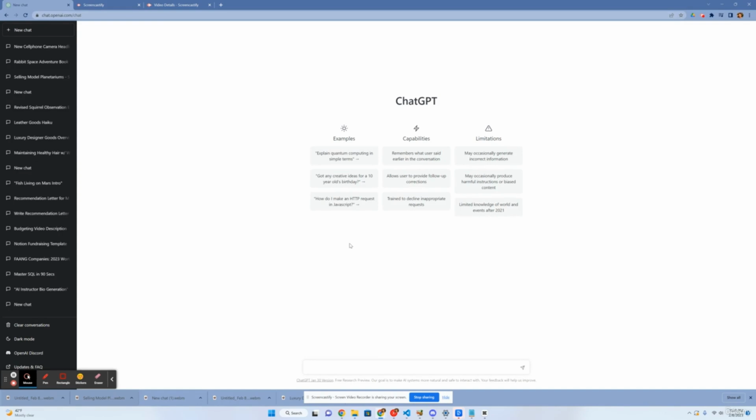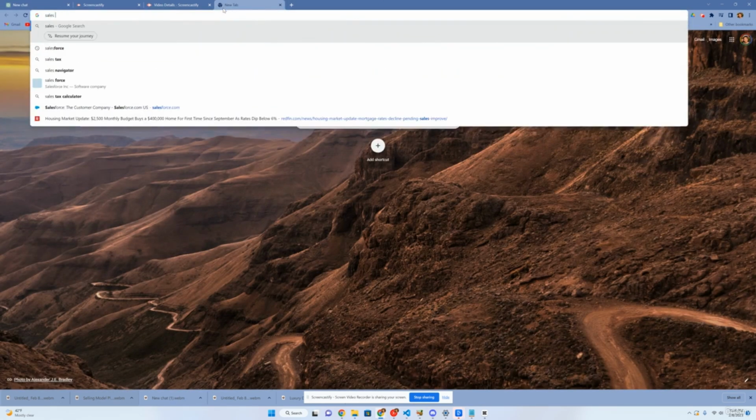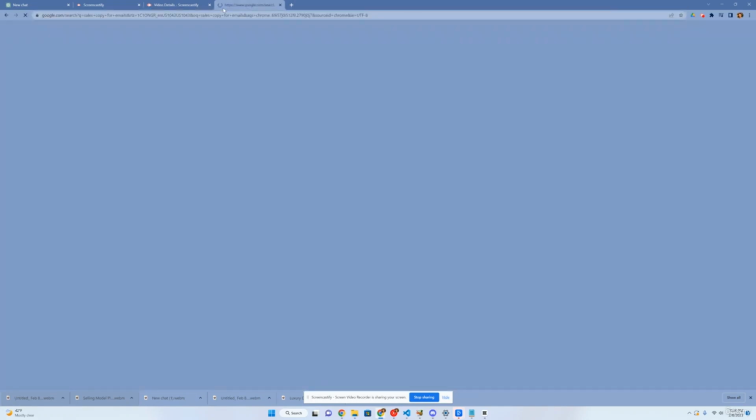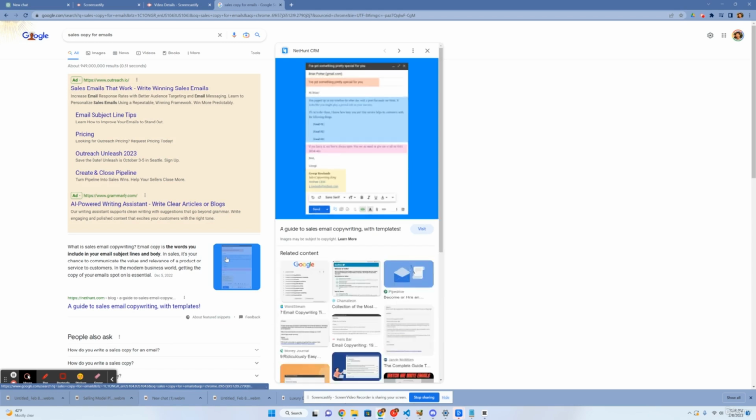A core component of sales are sales emails, especially with cold calling or cold emailing. We need to be able to create a template that we can use to prospect from your clients. If you're in sales, you already know that sales copy for emails is a very typical thing in your day-to-day routine. You have to create this email in order to prospect and get new leads for new business, and this is the first step of the customer acquisition pipeline.